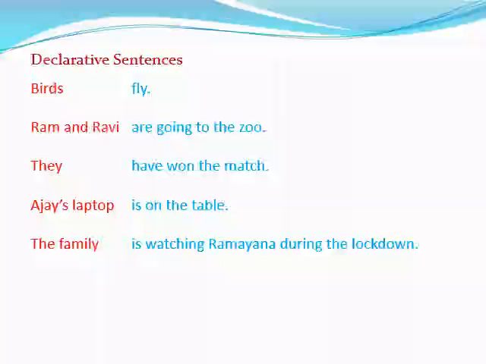Now we noticed here that all the predicates begin with a verb. Are going to the zoo, have won the match, is on the table, and is watching Ramayana during the lockdown. Let us identify the verbs here. Are going, have won, is. Here the verb is does the function of a full verb. The last sentence, is watching, is the verb here.